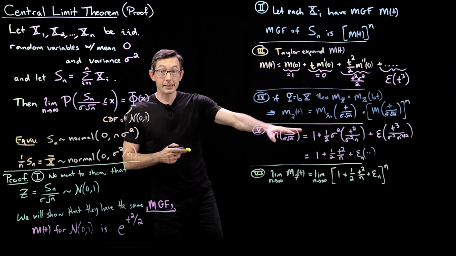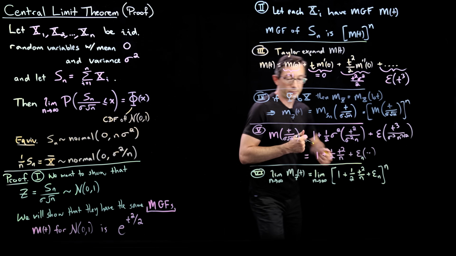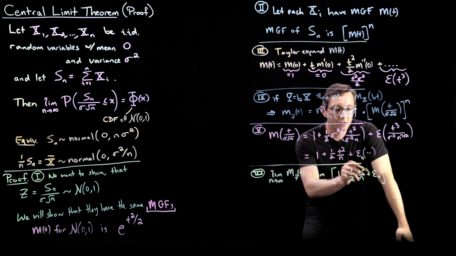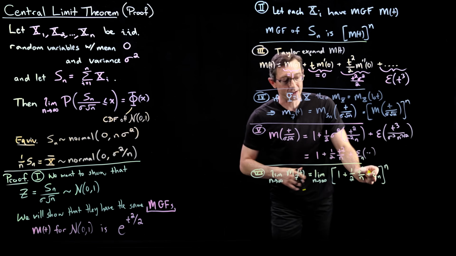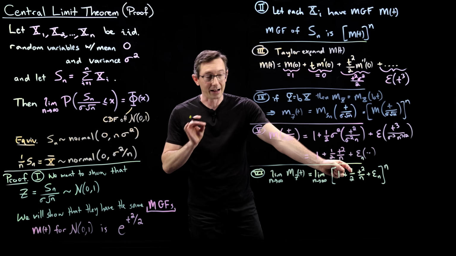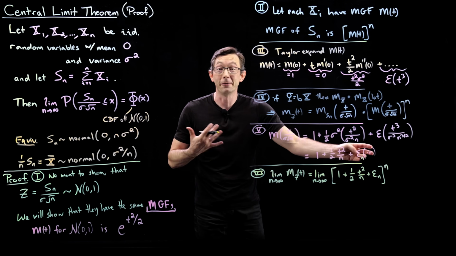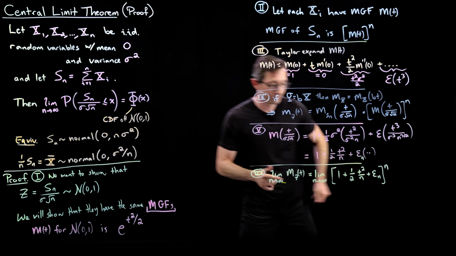The epsilon goes to 0 as n goes to infinity, and it goes to 0 fast. This is a technical point that I'm not going to exactly cover, but epsilon n goes to 0 fast enough that we can neglect it.